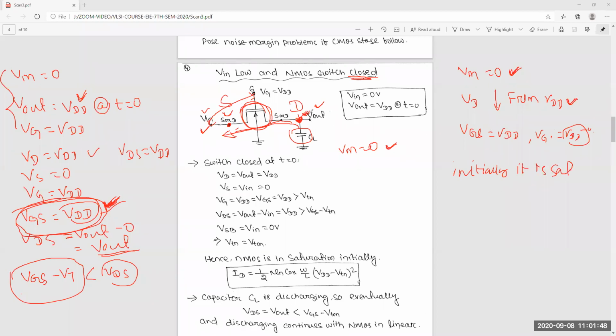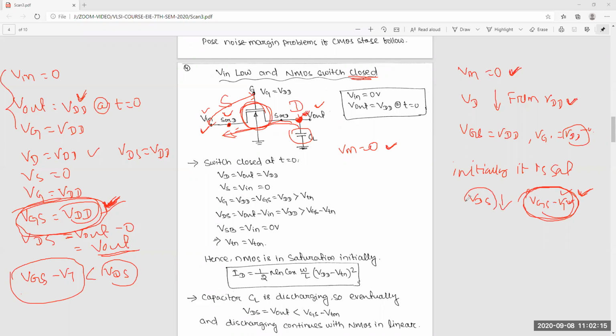So what happens when this voltage decreases? It goes to linear. This voltage decreasing means your VDS will decrease. But you know that VGS minus VT is fixed, because VGS is fixed and VT is also fixed. So this point voltage, VGS minus VT, is always fixed.